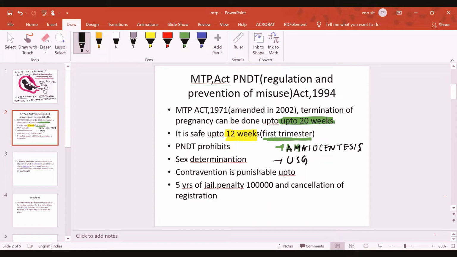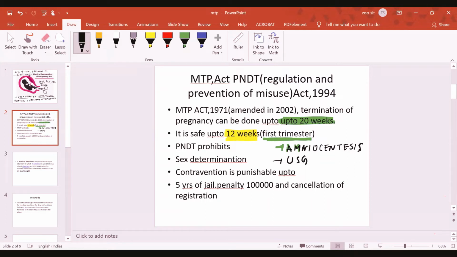or the child is the result of rape, or it may be because of failure of contraception, or it is likely to harm the mother. Kindly remember. So this MTP Act is a very important act that provides some of the clauses under which medical termination of pregnancy can be done.